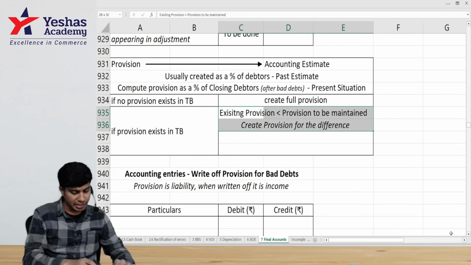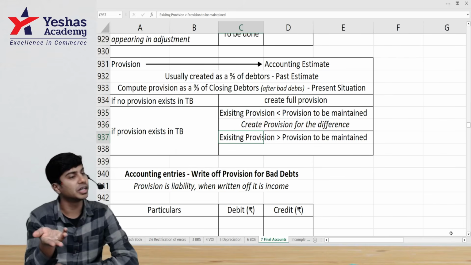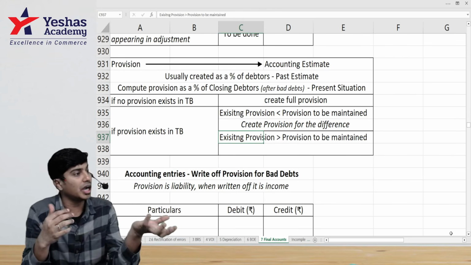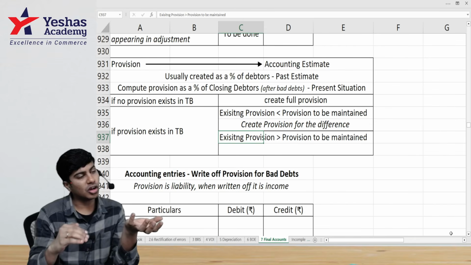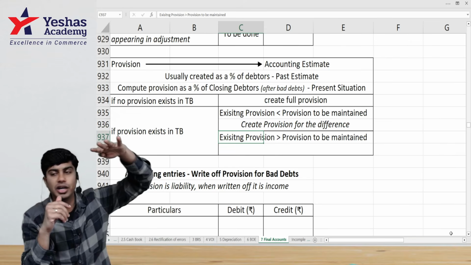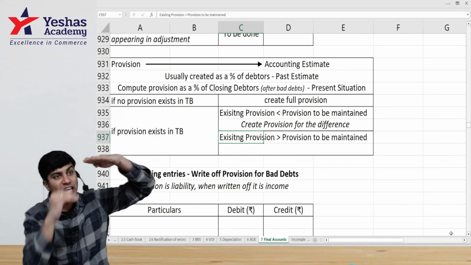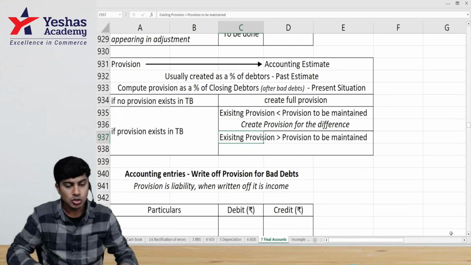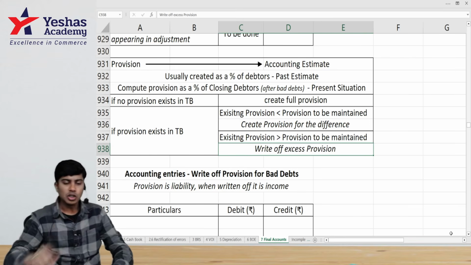However, in an alternate scenario, if the existing provision is more than the provision to be created, meaning already in the trial balance there is provision of 1,200, but on 50,000 debtors when you applied 2%, you came across 1,000 as the provision. How much is the provision already maintained? 1,200. How much is the provision to be maintained as 2% of 50,000? 1,000. We have excess provision of 200. This 1,200 should be brought down to 1,000. So that excess provision should be written off.